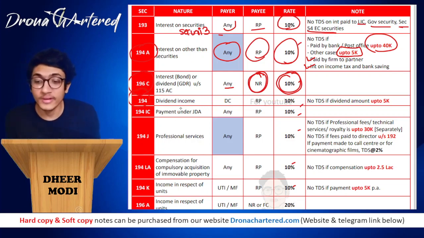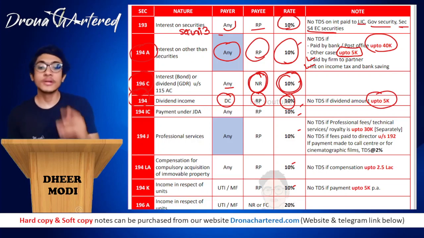Next is your section 194. 194 talks about dividend income. If the payer is any domestic company, DC stands for domestic company, and the payee is any resident person, your rate will be 10%. And no TDS if the dividend amount is up to 5,000. That means if the dividend is 5,000 or less, there will be no TDS.